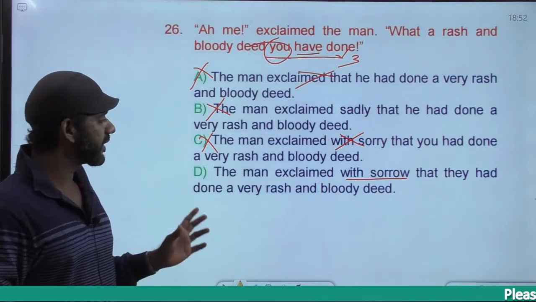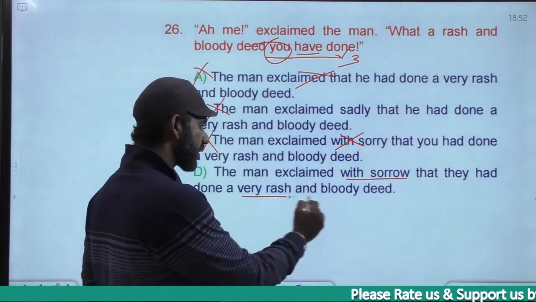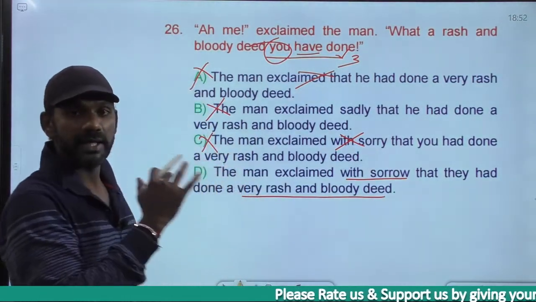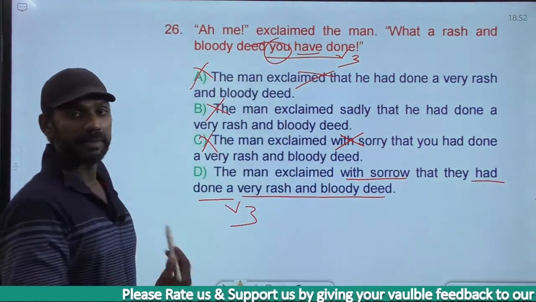They had done a very rash and bloody deed. What does a rash and bloody deed mean? A very rash and bloody deed. You have done is present perfect. They had done is past perfect. Present perfect became past perfect.